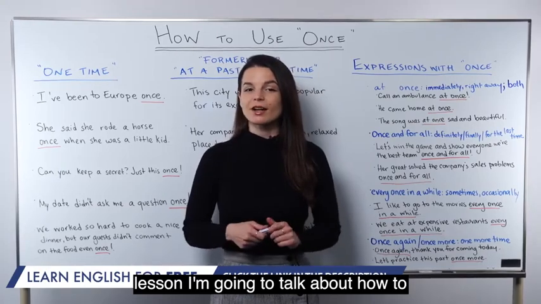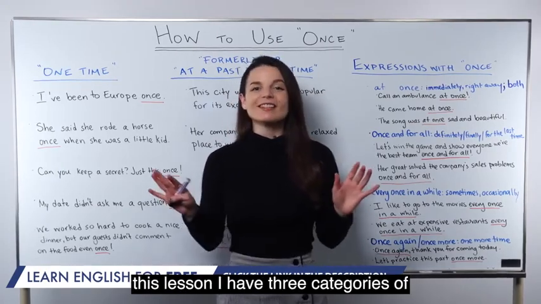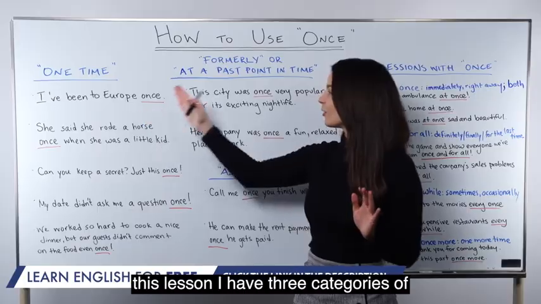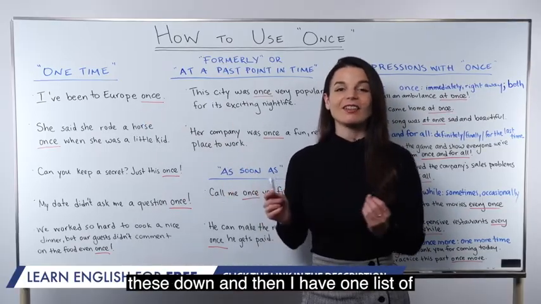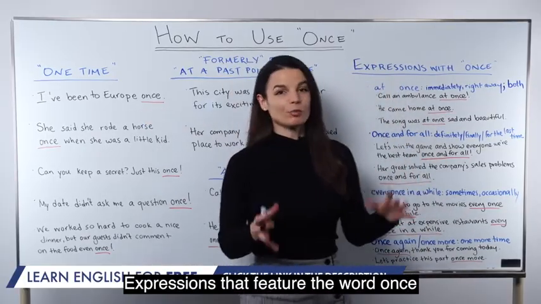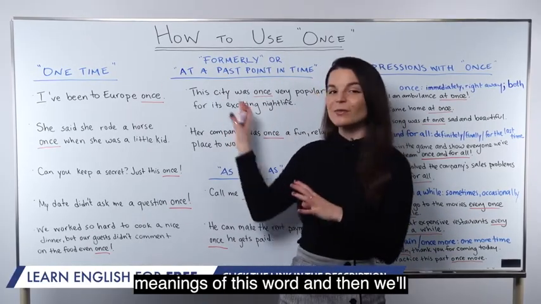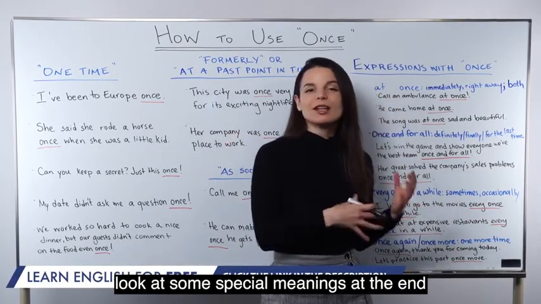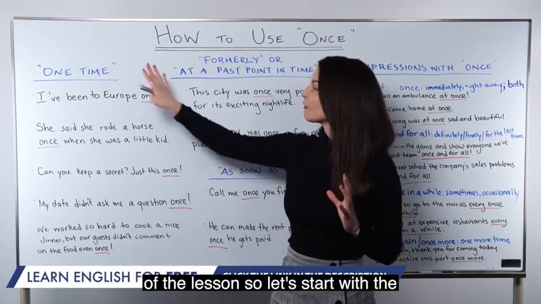In this lesson, I'm going to talk about how to use the word once. Let's get started. For this lesson, I have 3 categories of meaning for the word once. We'll break these down. And then I have 1 list of expressions that feature the word once. So we'll take a look at the specific meanings of this word, and then we'll look at some special meanings at the end of the lesson. So let's start with the first meaning.